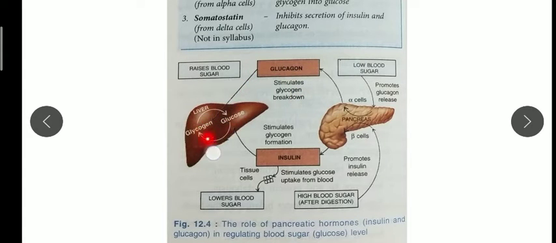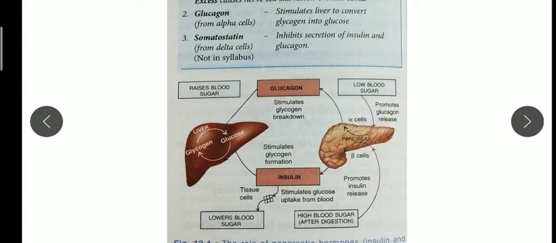So in the liver you can see this cycle, glycogen converted into glucose. So the cycle is going on, and it raises the sugar. Glucagon directly raises the blood sugar, and insulin lowers the blood sugar.